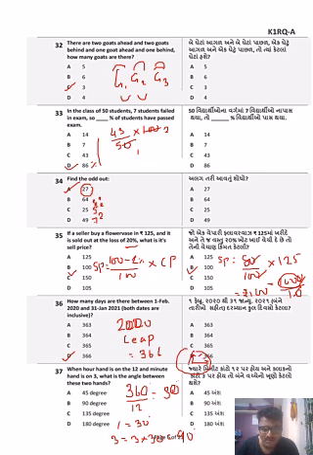The hour hand is here, the minute hand is here. What is the angle it's making? It's making 90 degrees, straight 90 degrees.